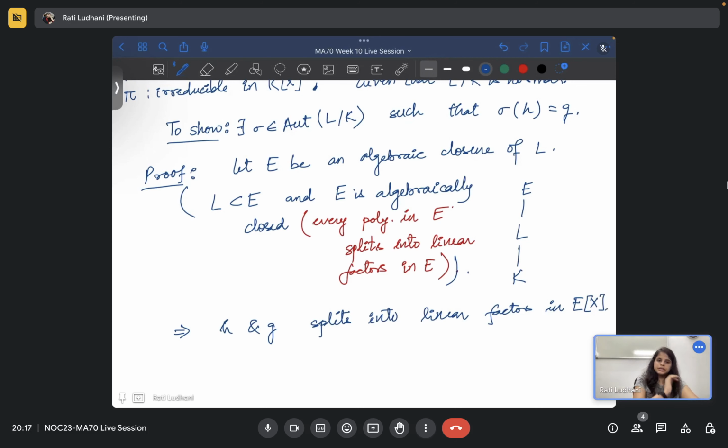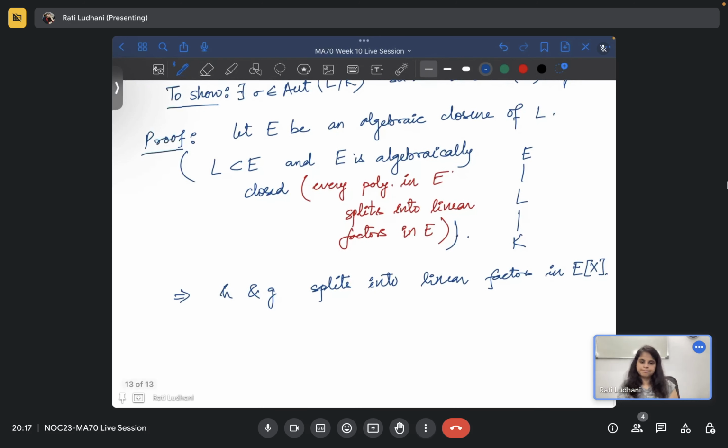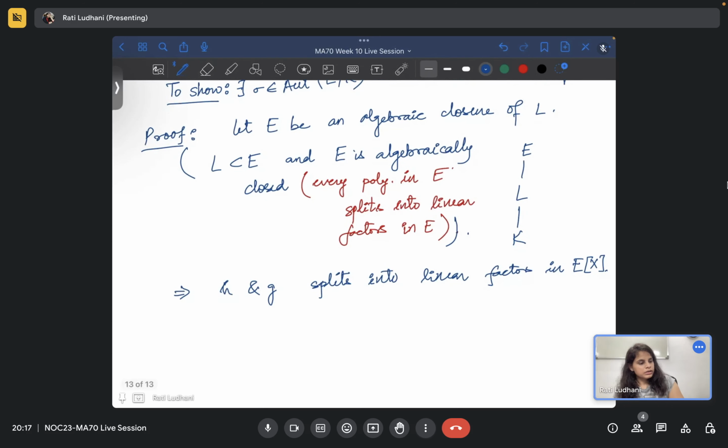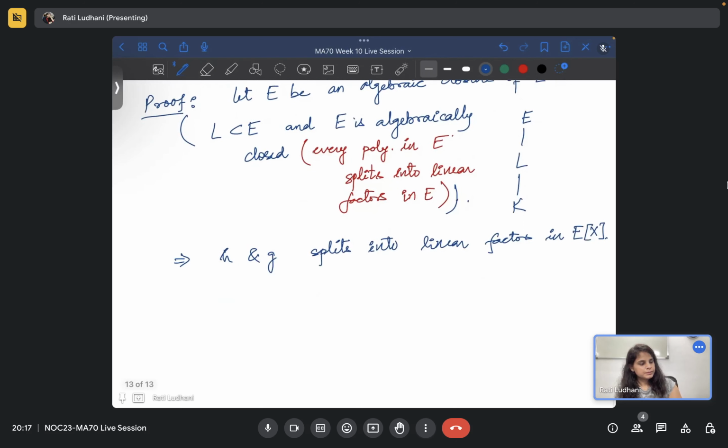Because you know that E is the biggest field, it has all the roots, just that. So h and g will split into linear factors in E[x]. Okay, so let alpha be a root of h and beta be a root of f.